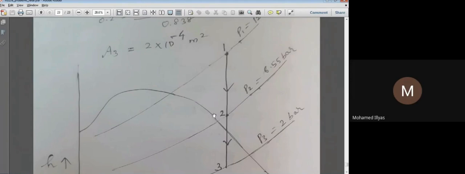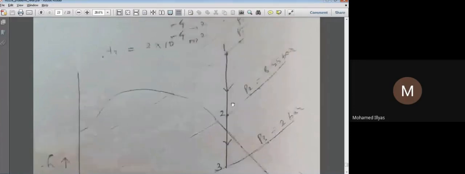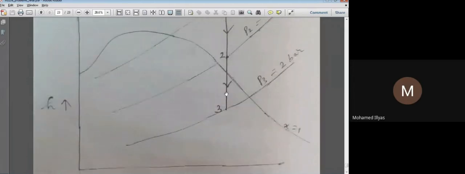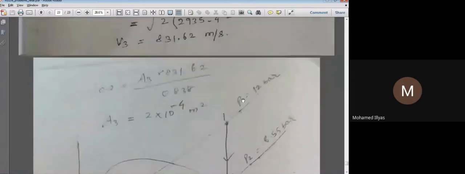I know that 2 is superheated steam, so I am placing my 2 on the superheated state, and also 1. 3, I know, is wet steam. 1 is superheated, 2 is also superheated, and 3 has an x value of 0.947, so 3 is wet steam. That's why I have drawn this. This is only a representation to understand the state of the steam in the h-s diagram. I hope you understood.